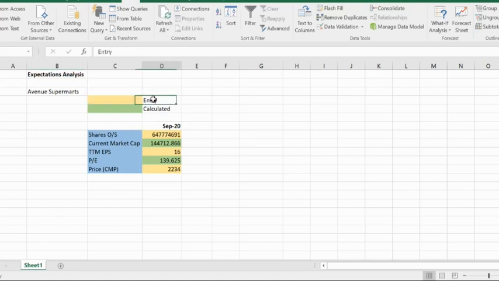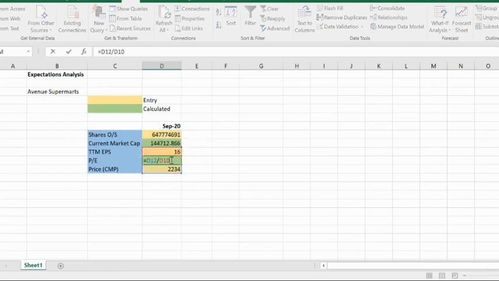Whatever is in this color is the user input, and the one in green is calculated based on the formula. Shares outstanding I have taken from the latest shareholding pattern. The last 12 months EPS comes to be around 16. I have just taken this number, and the current closing price as of today is around 2234. The current market cap is calculated by multiplying the price and the number of shares outstanding. This market cap is in crores, so I have just divided by 1 crore.